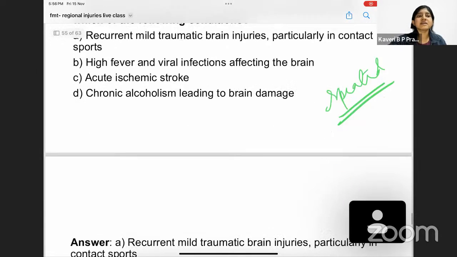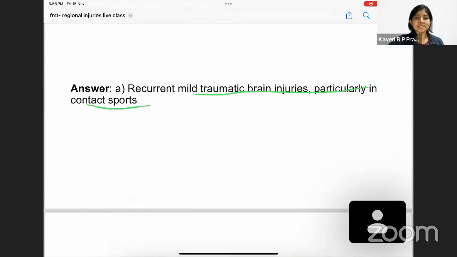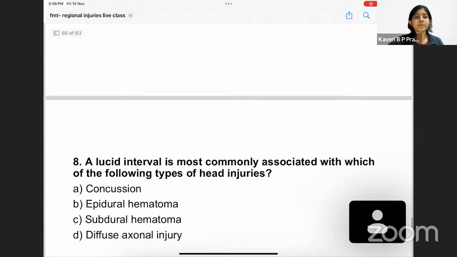The right answer is option A, recurrent mild traumatic brain injury, particularly in contact sports. When there is a lot of injury happening over a gradual period of time, there is going to be amnesia, cognitive deficiency seen in the person, there could be depression, tremors. All these things are going to be seen in the person. Coming to the next question.